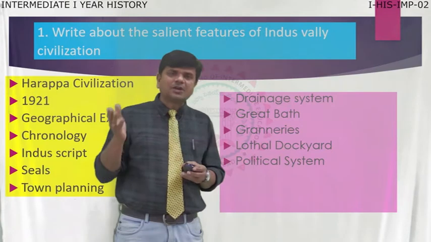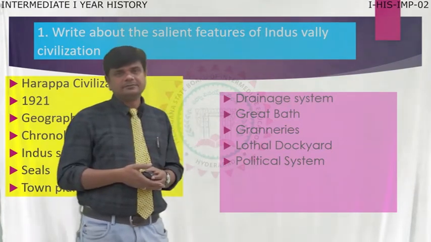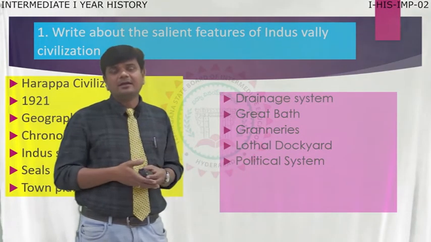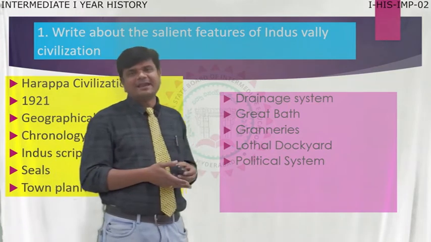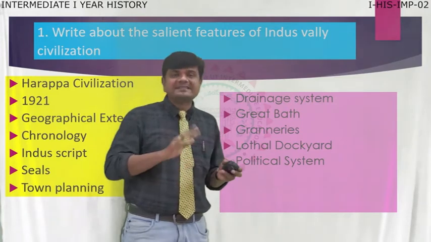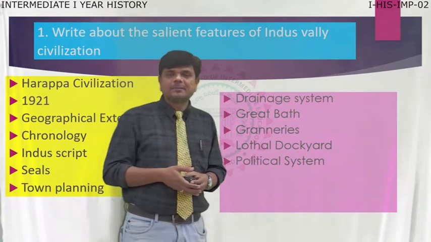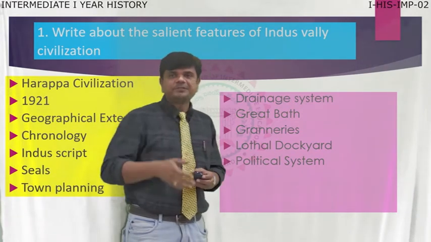These granaries are located in Harappa, Mohenjo-daro, even in Kalibangan. Okay, for securing their property, their material, their agricultural production, they built so many granaries, especially 6 granaries at a time that we discovered in Harappa. So that is the greatness of the Harappa civilization. It was a very great feature of their civilization.